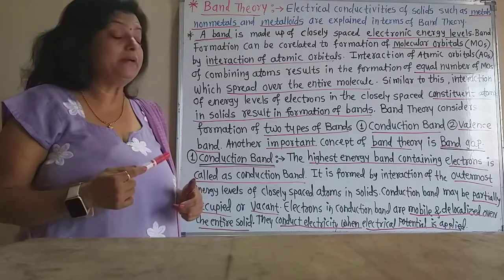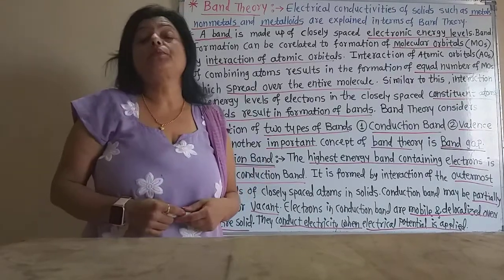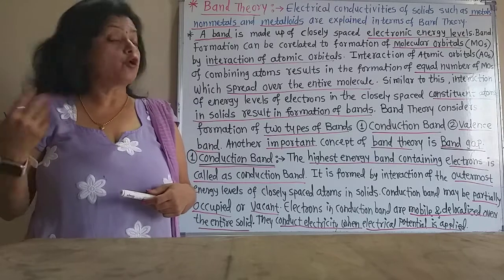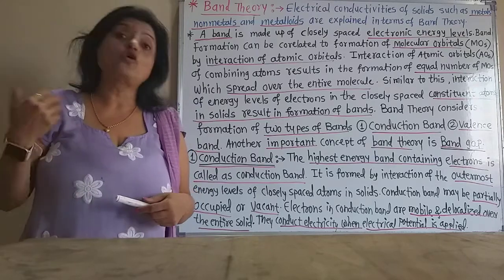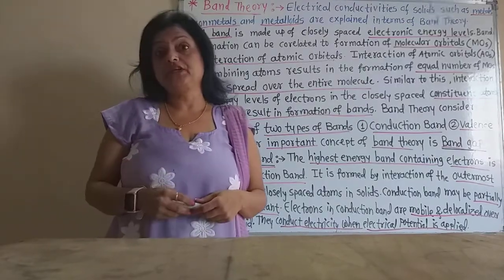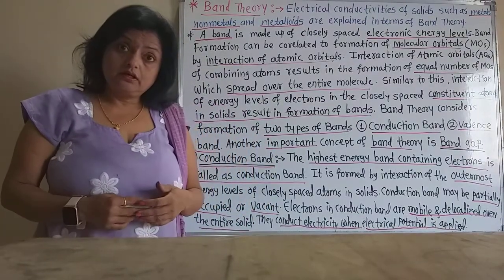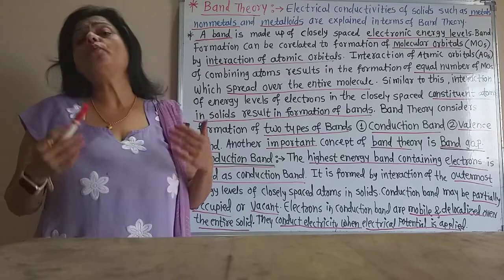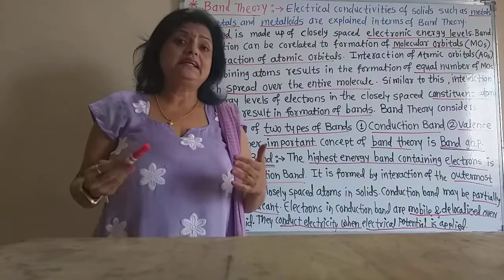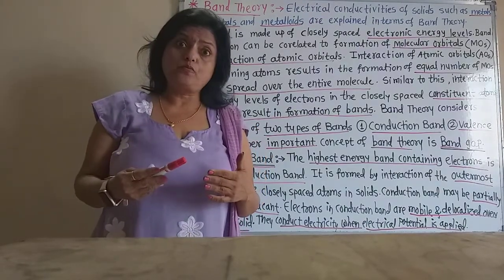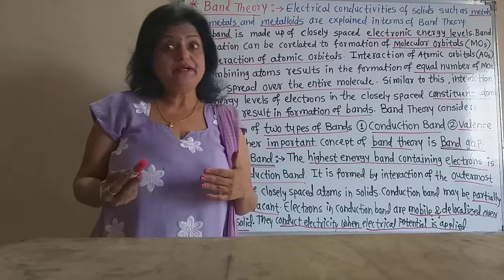How the molecular orbitals are formed from the atomic orbitals, we learn in the molecular theory, including how many atomic levels take part in the formation of molecular orbitals.